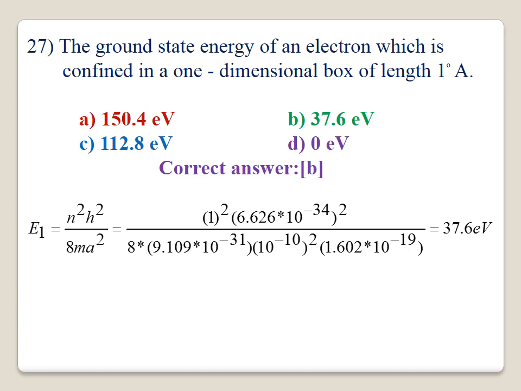N equal to 1 square, h square: 6.626 into 10 to the power of minus 34 joule-second squared, divided by 8 into the mass of the electron 9.109 into 10 to the power of minus 31, into 1 Angstrom unit, 10 to the power of minus 10 meter, and this is divided by 1.602 into 10 to the power of minus 19 to convert into electron volt. Therefore, the correct answer is 37.6 electron volt. Option B is correct.